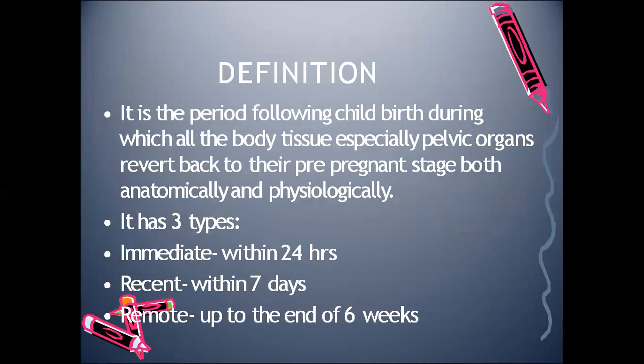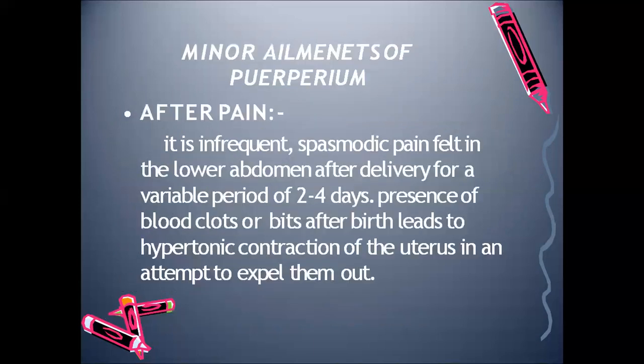We know about all this already; we have dealt with this topic. During the puerperium, all the pelvic organs and body tissues, especially the pelvic organs, revert back to their pre-pregnant state, both anatomically as well as physiologically. The puerperium has been divided into three: immediate, recent, and remote. Immediate means within 24 hours after delivery, recent is within 7 days, and remote is up to the end of 6 weeks. Now we are going to deal with the minor ailments of puerperium.